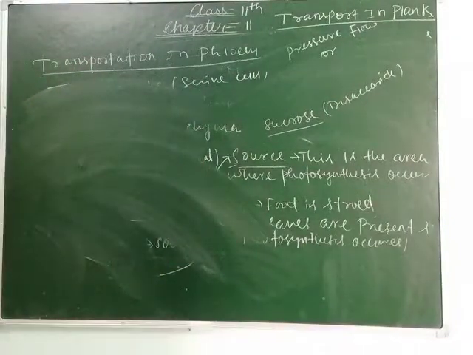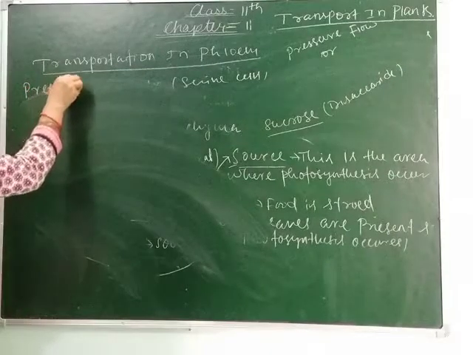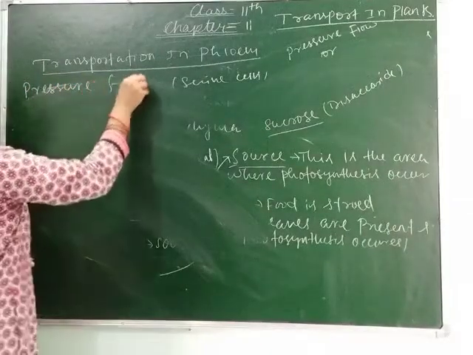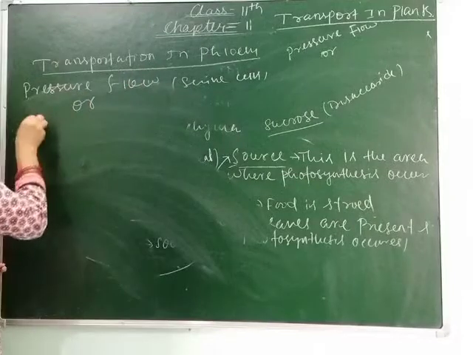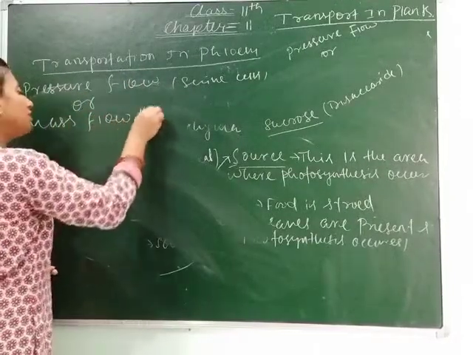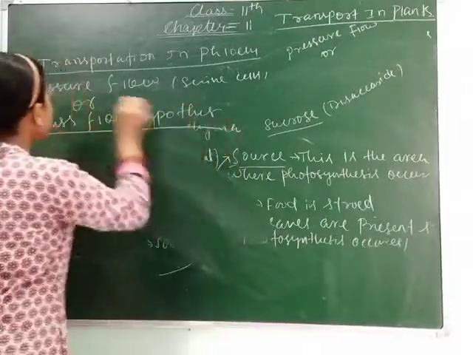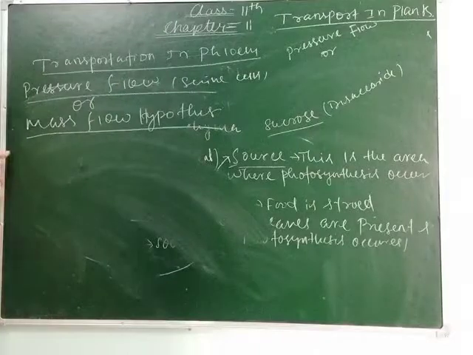Pressure flow or mass flow hypothesis we can define as the mechanism of movement, or translocation, of sugars from source to sink. Clear?